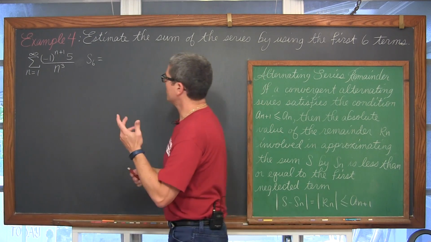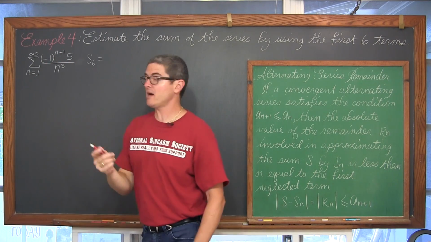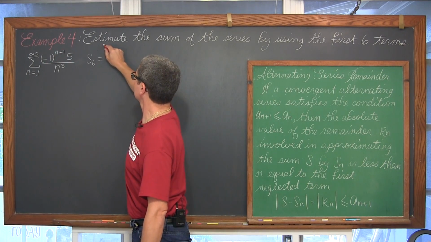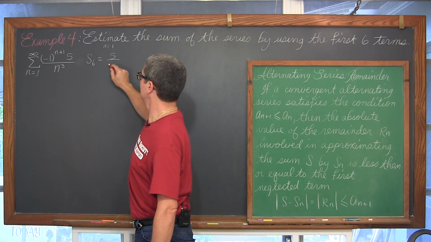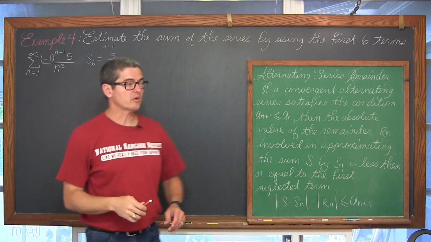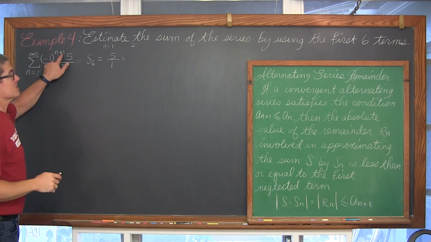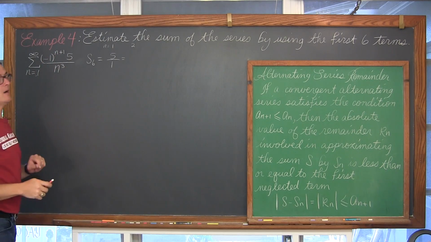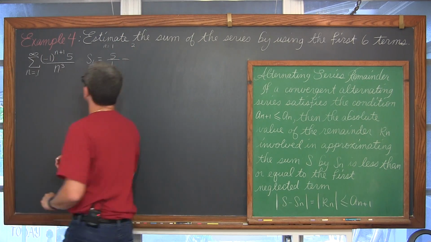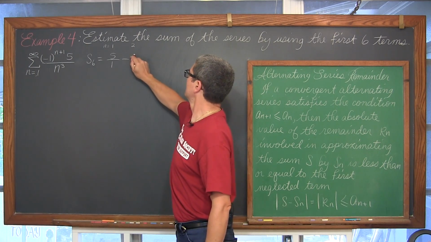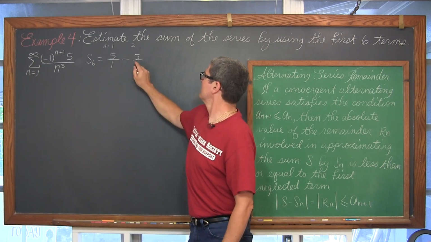That is going to be, well, the first term. Let's let n equal 1. We have 1 plus 1, which is 2. (-1) squared is positive. And we have 5 over 1 cubed, which is 1. Okay. n equal 2. 2 plus 1 is 3. (-1) to the third power is -1. And then we've got 5 over 2 cubed, which is 8.